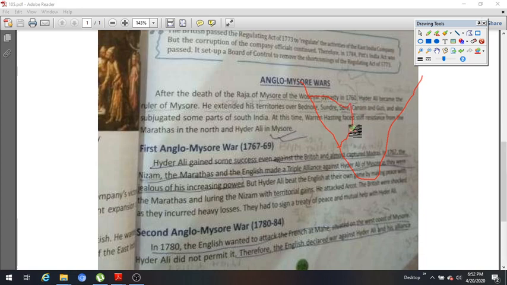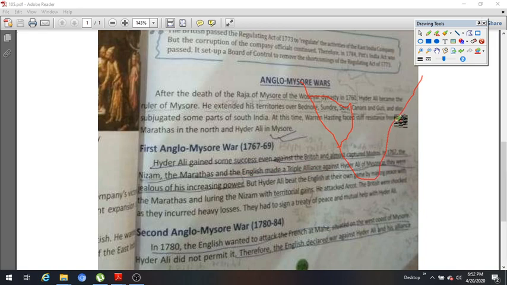What happened after that? The first Anglo-Mysore War started in 1767, went on for two years, and ended in 1769. Hyder Ali gained some success even against the British and almost captured Madras in 1767. The Nizam, the Marathas and the English made a triple alliance.